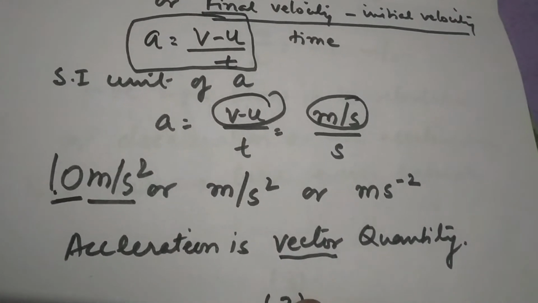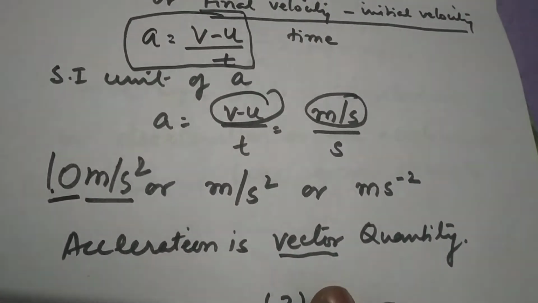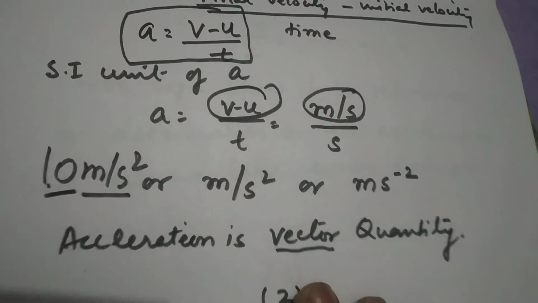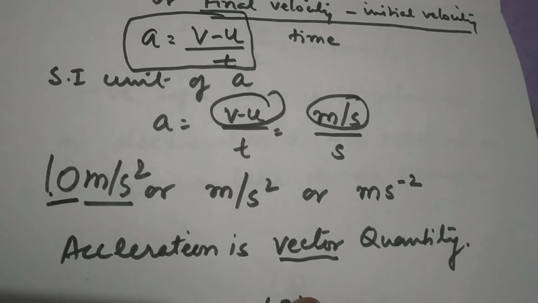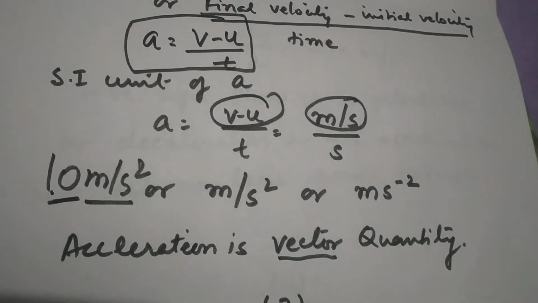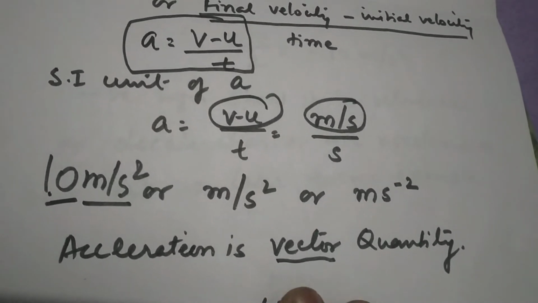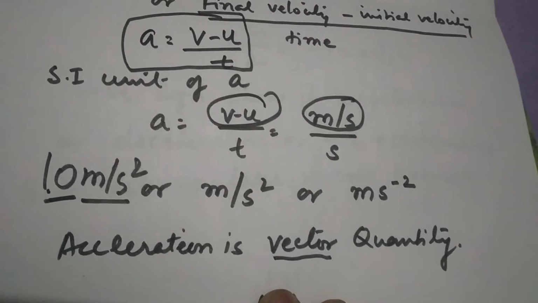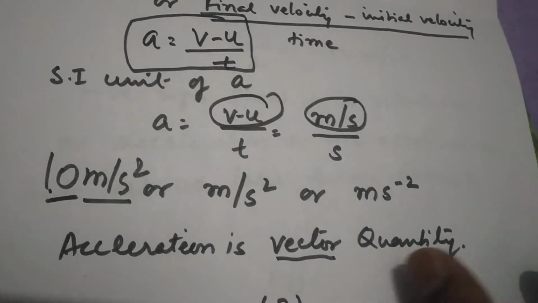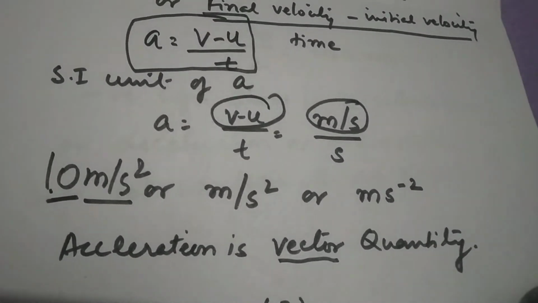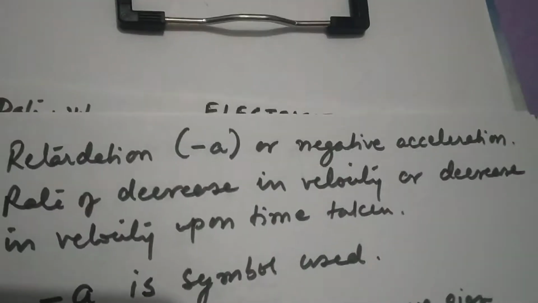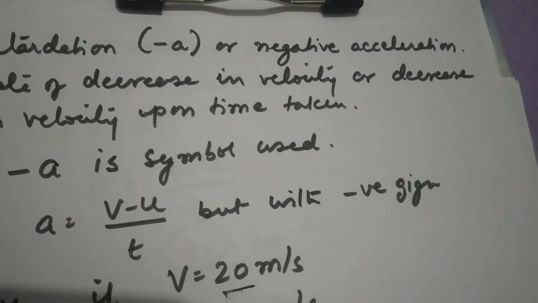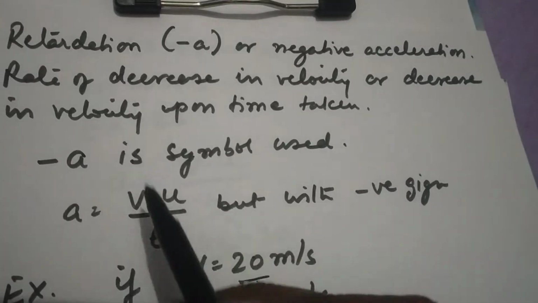But before we go to the next concept, we must know one thing: acceleration is generally used for an increase in the velocity. We already discussed change in velocity, but it is taken for an increase in the velocity. That will be discussed in the example after the retardation. So let's take the retardation first, then I will tell you how you have to use the term in an appropriate way.